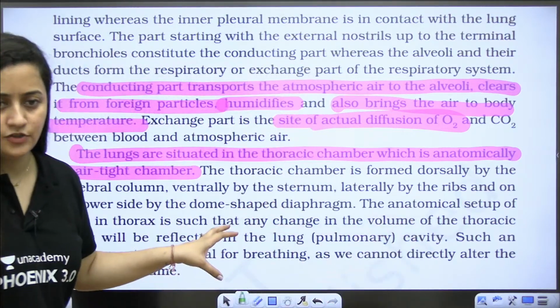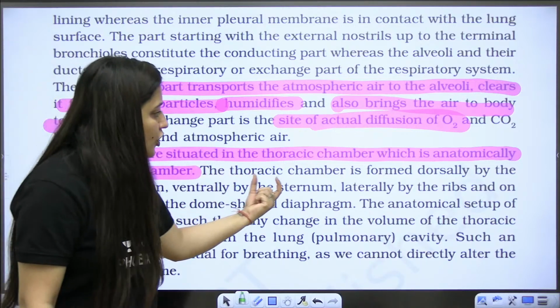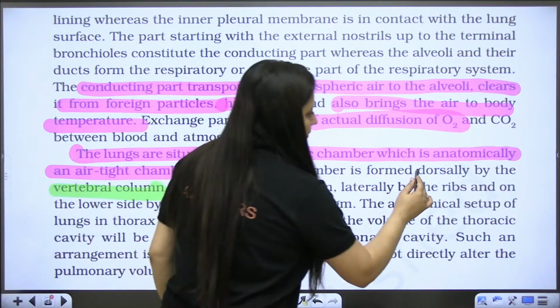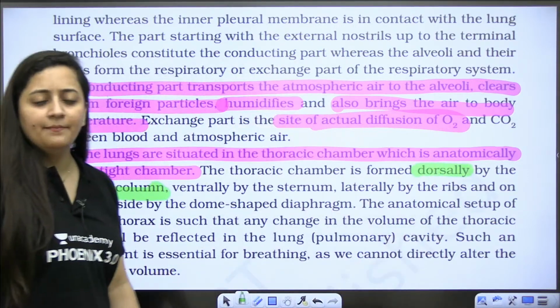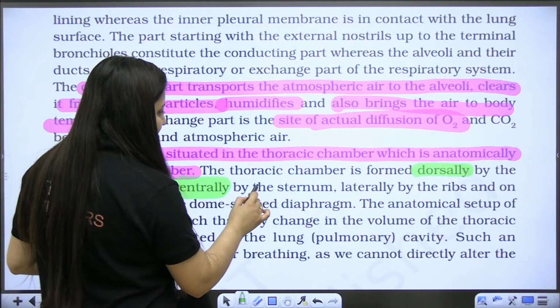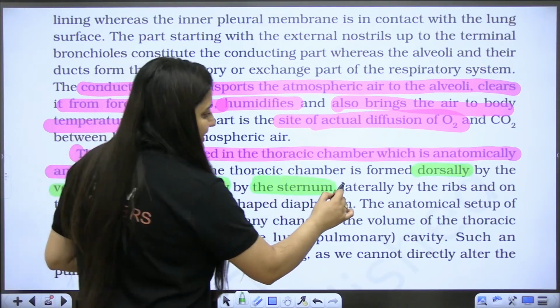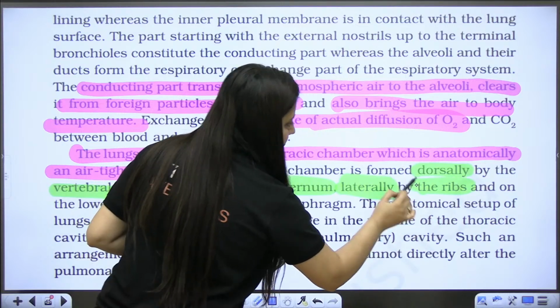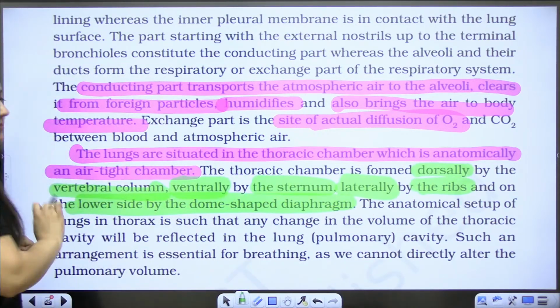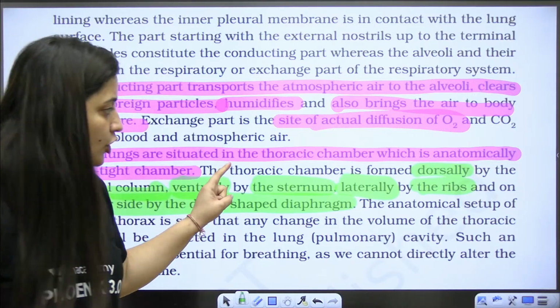What are they saying? The thoracic chamber is formed dorsally by the vertebral column, ventrally by the sternum, laterally by the ribs, and on the lower side there is a dome shaped diaphragm.